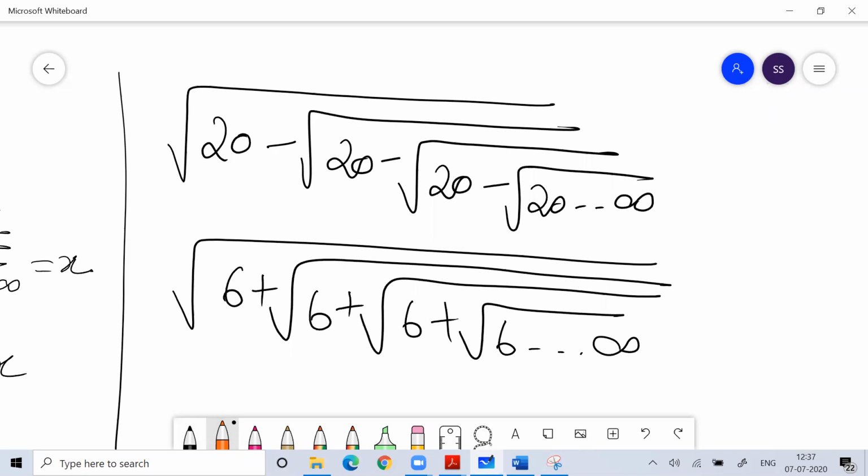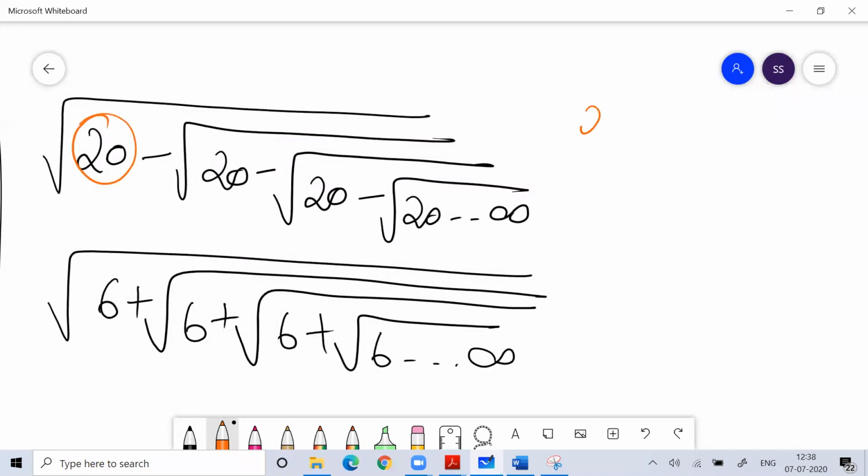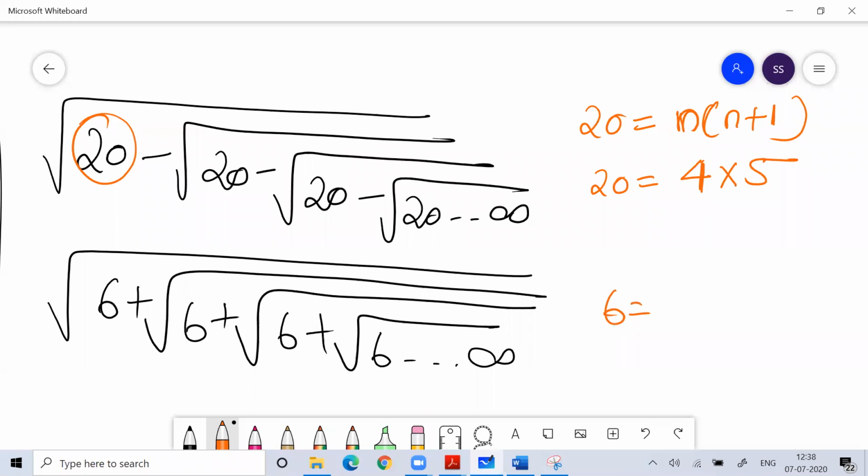Now see the number. What is the number here? The number here is 20. Can you write 20 as n into n plus 1? Yes, 20 is 4 into 5. Can you write 6 as n into n plus 1? Yes, 6 is 2 into 3. Whatever the number is, can you write that number in the form of n into n plus 1? Just see if that is possible. Very good, Anusha. 4 is the answer.